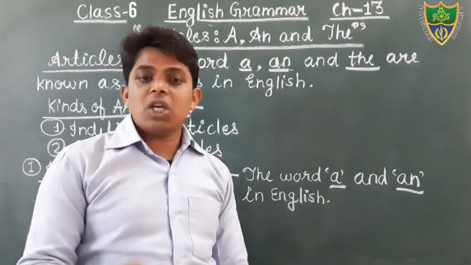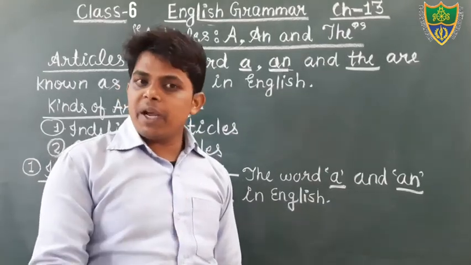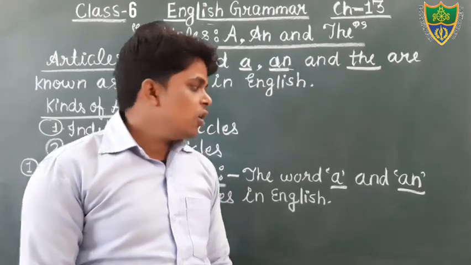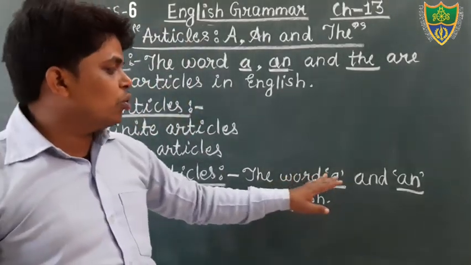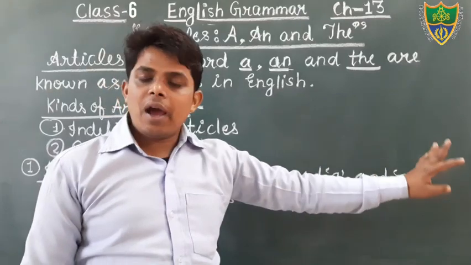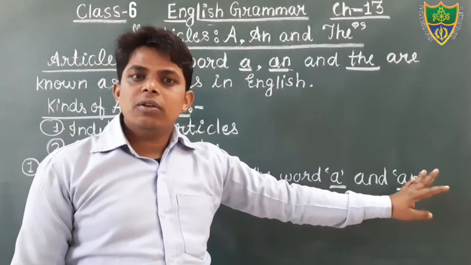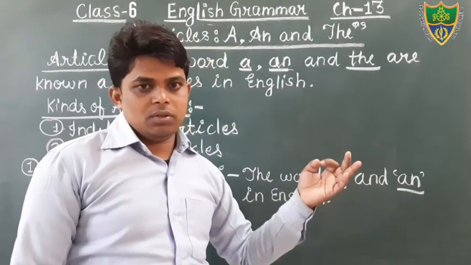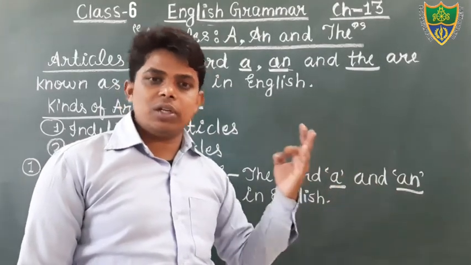For example, a child, an honest man. We can count these two things. So keep in your mind that we use the articles a and an before countable nouns.